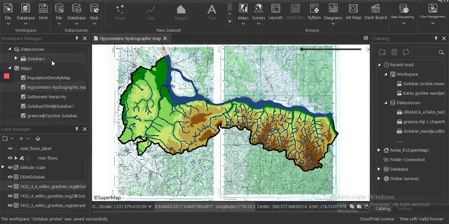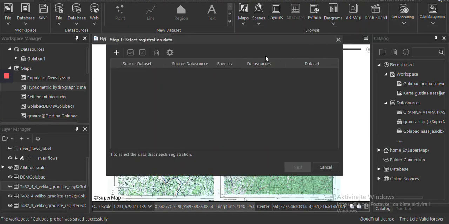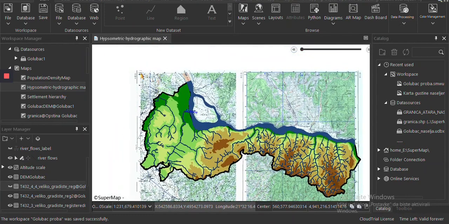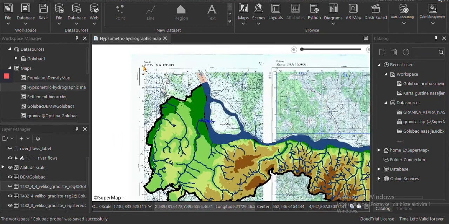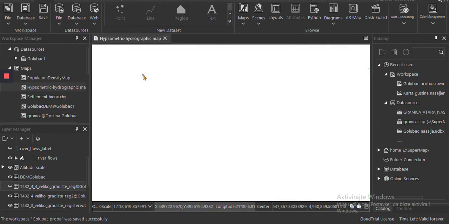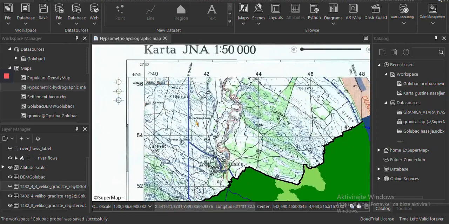First, we did registration of these two maps by the function of start, data processing, and new registration. We didn't have reference points, but we could read coordinates from these two maps, and then we did the registration.